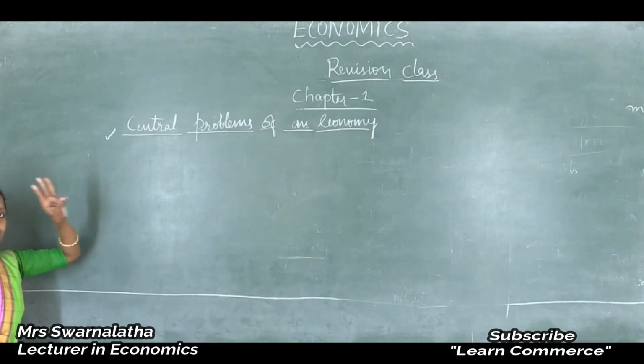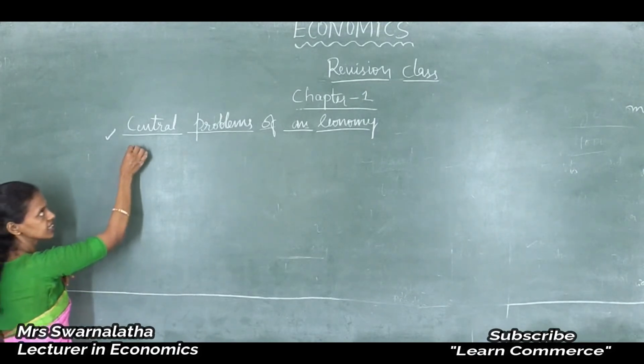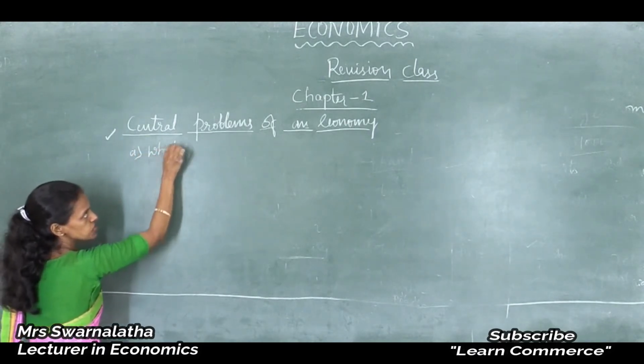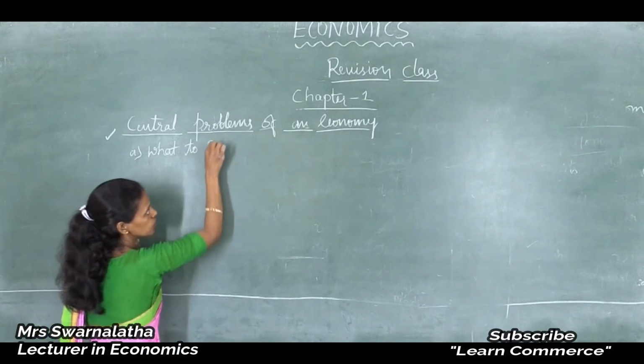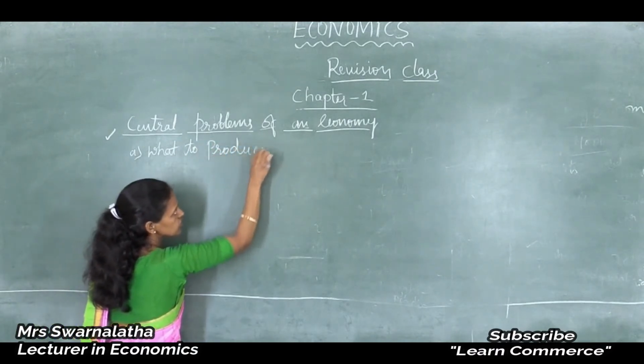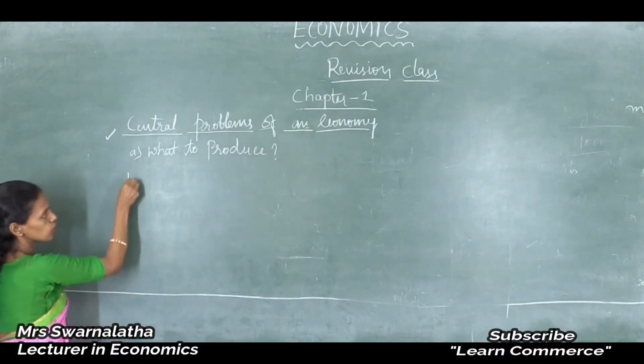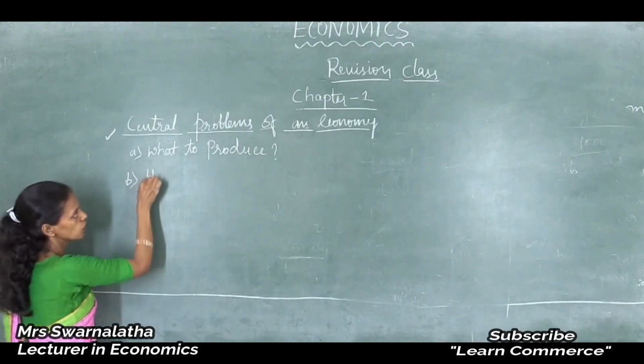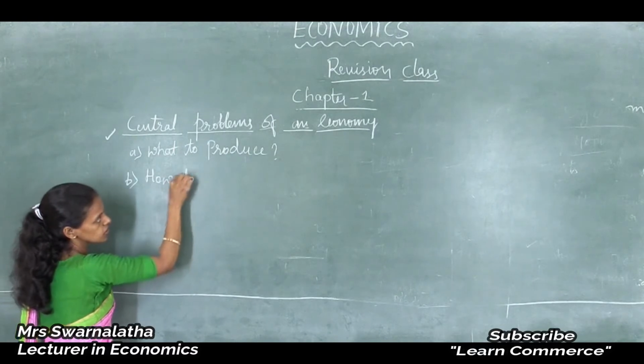There are mainly 3 problems arising in every economy. The first one is what to produce. The second main problem arising in every economy is how to produce.